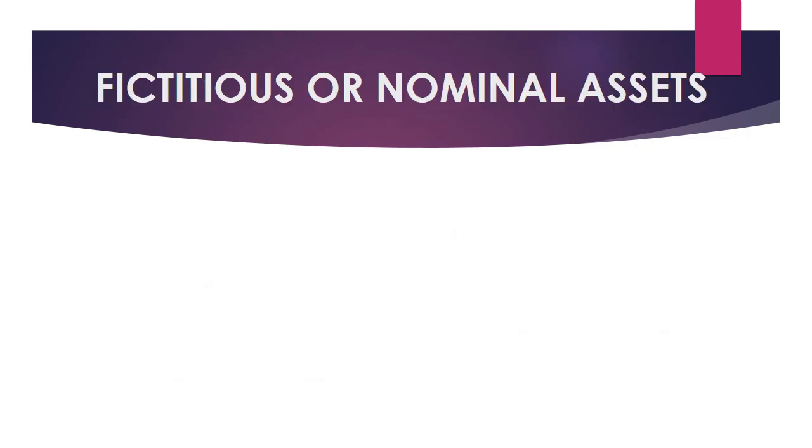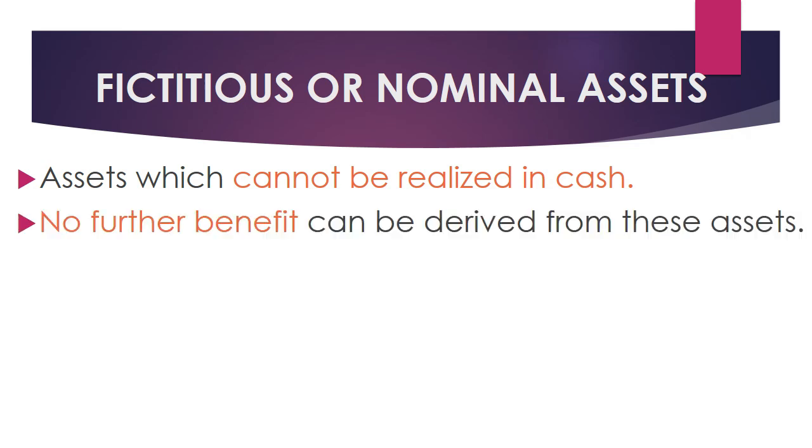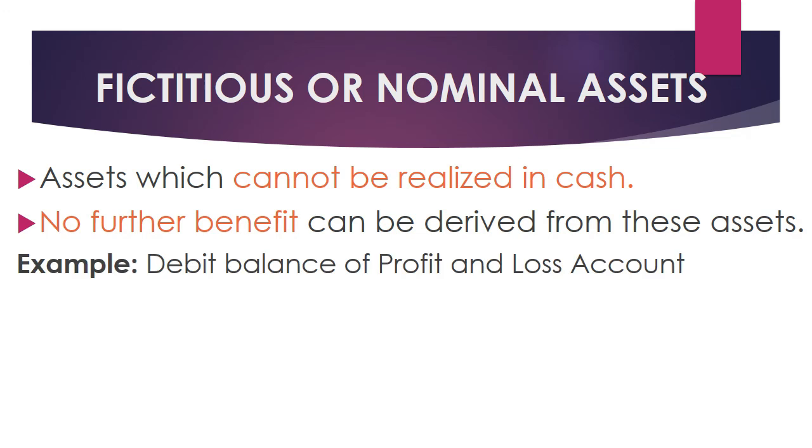The last one is fictitious or nominal assets. Assets which cannot be realized in cash. So you cannot realize it in cash. Those assets are called fictitious assets. No further benefit can be derived from these assets. So some benefit we have derived, but now no further benefit can be derived from these assets.